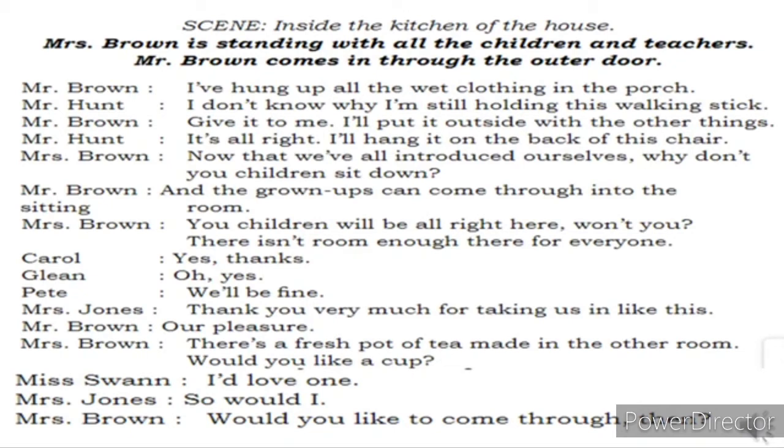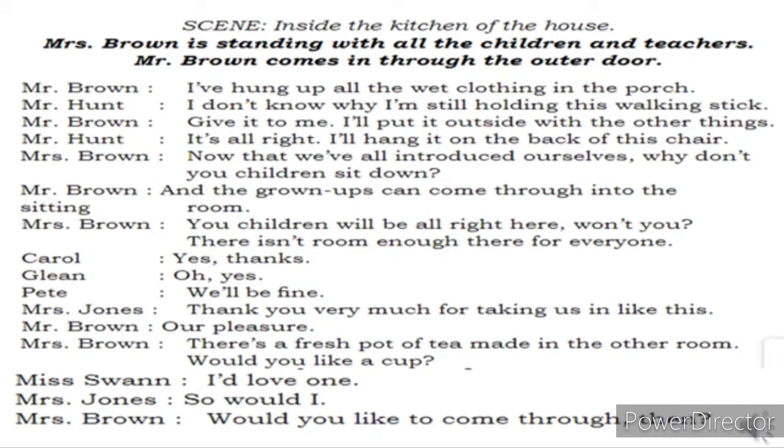So for the teachers, Mrs. Brown will say, in the other room there is a fresh pot of tea that I have prepared now. Do you like to have a cup? She asks. Mrs. Swan, I'd love one. Mrs. Johns, so would I. Mrs. Brown, would you like to come through then?